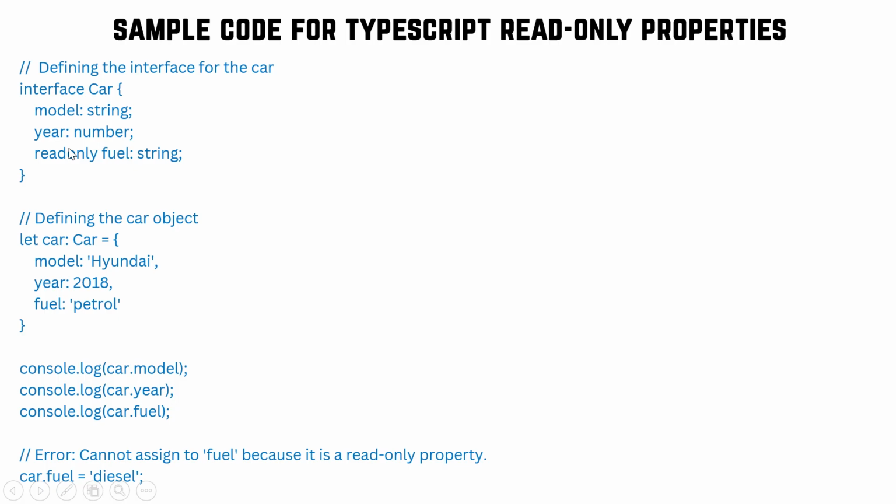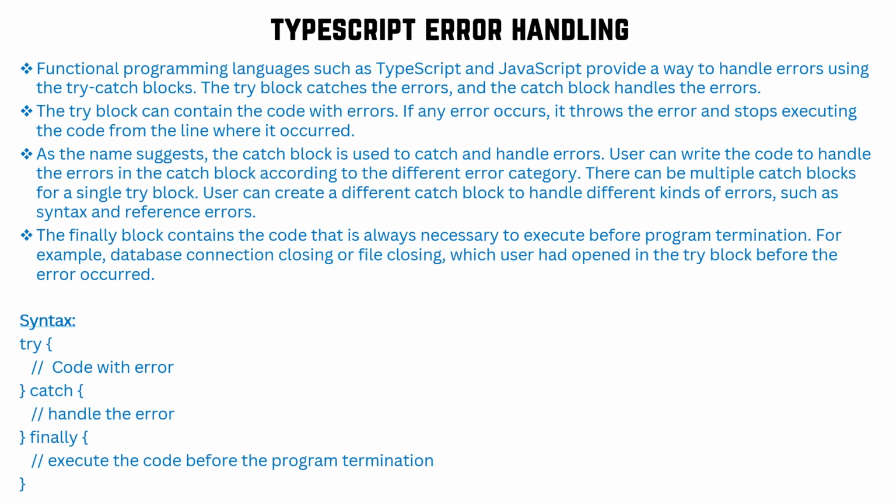Model and year will change, but fuel capacity, the engine capacity, will be mostly the same for any brand, like 40 liter, 45 liter, 50 liter mostly. So we are making it read only, so we can view it only. We cannot change it. We can use it, but model and year will change every year, every model. Model might be constant sometimes, but year will change. So this is another example of read-only properties.